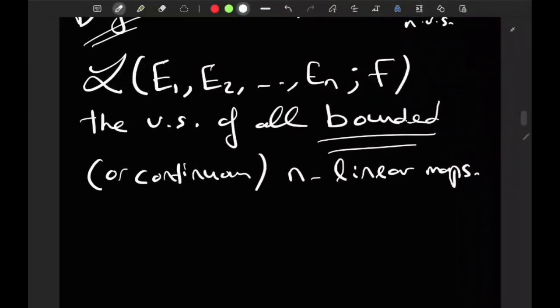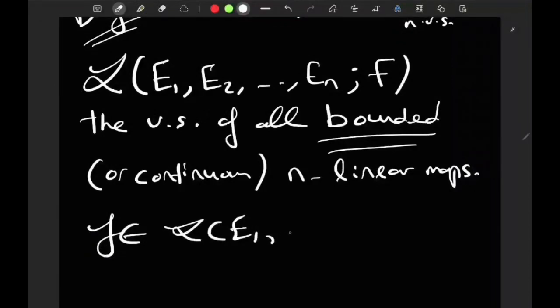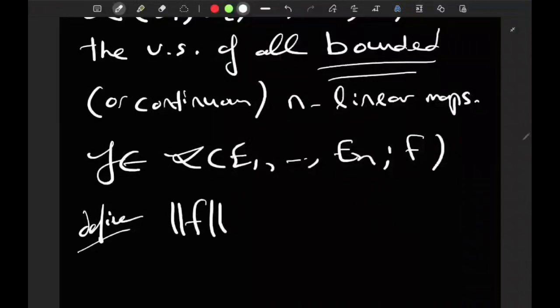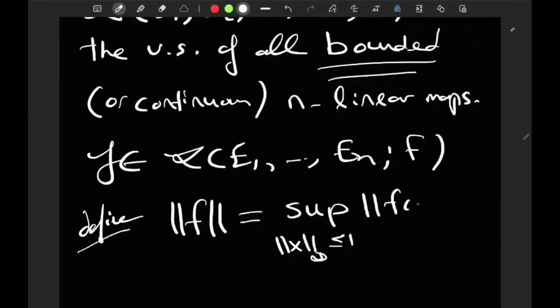Now, this can be turned into a normed vector space by defining the operator norm of a given n-linear map. So let f belong to L(E1, E2, ..., En; F). Define the norm of f, operator norm, to be the supremum, over norm of x in infinity less than or equal to 1, of the norm of f of x.